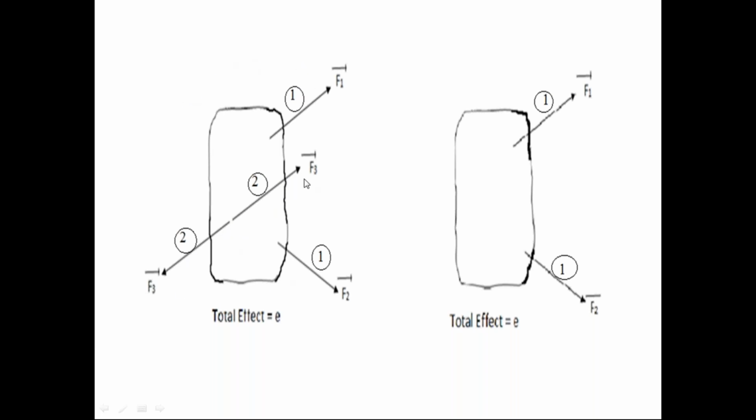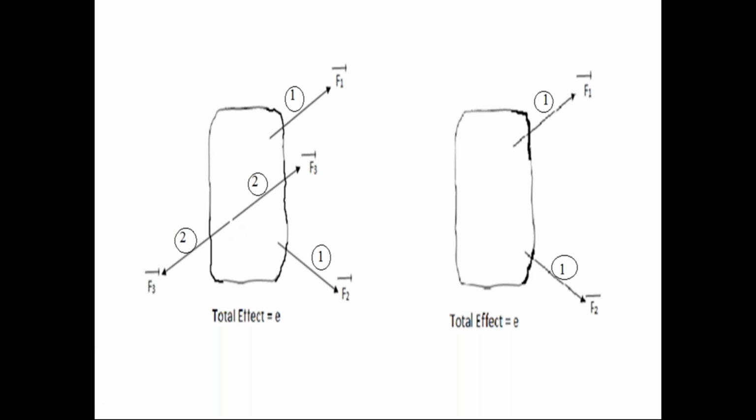Because of these two force systems, let the total effect on the rigid body be E. Then we remove the second force system from the rigid body. Even though we remove the second force system, the rigid body has the same effect as E, because the second force system is in equilibrium condition.